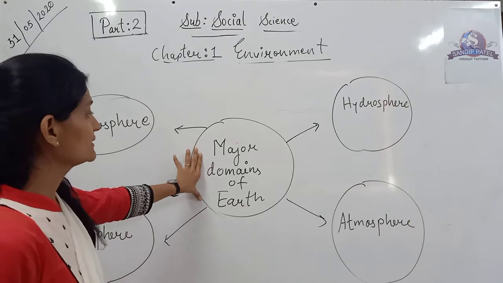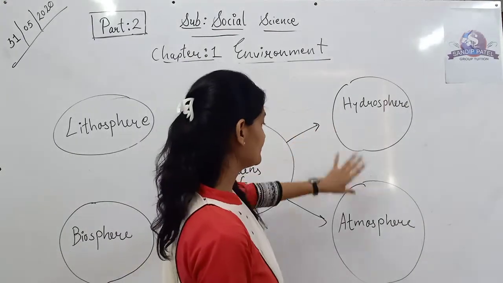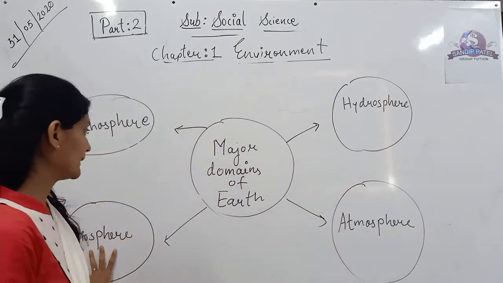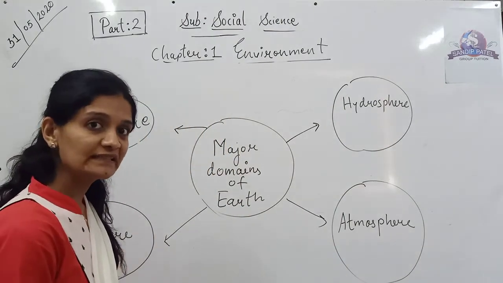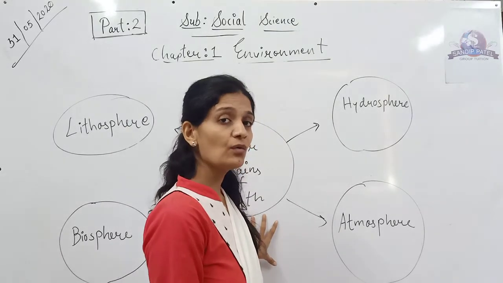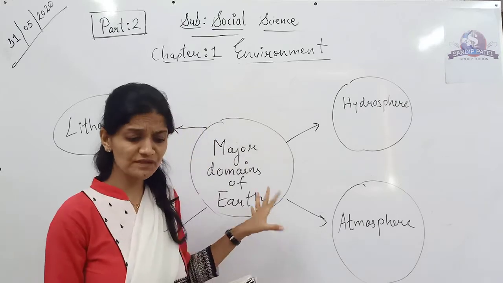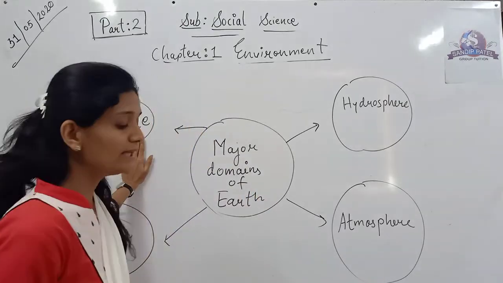Okay, so these are the major domains of the earth: lithosphere, hydrosphere, atmosphere and biosphere. So we will understand each and every domain one by one and how important they are for us. Now first of all, we will talk about the lithosphere.